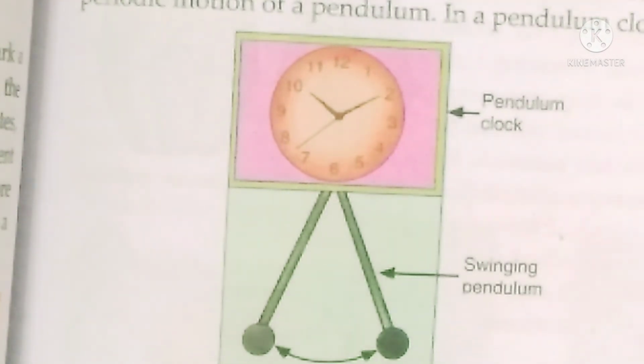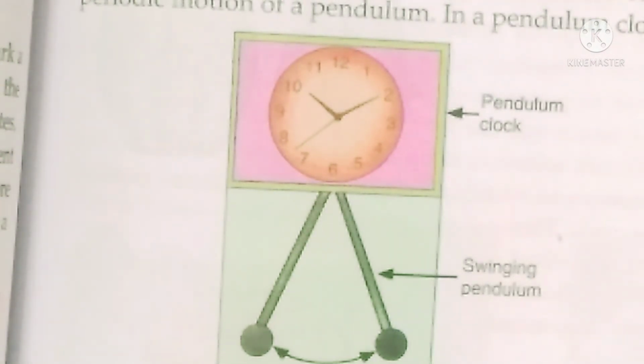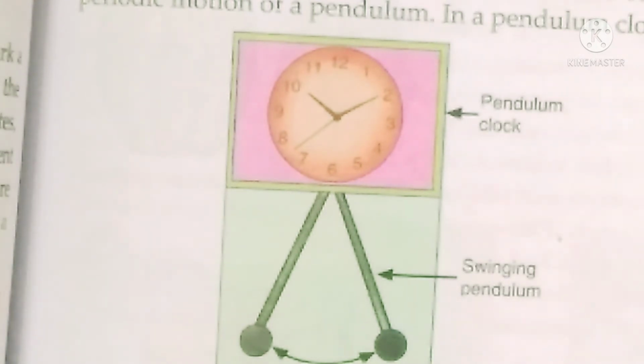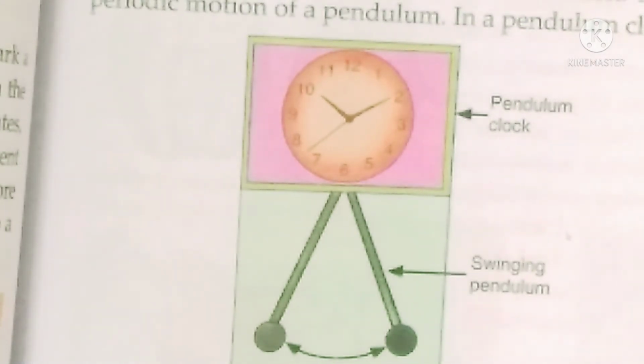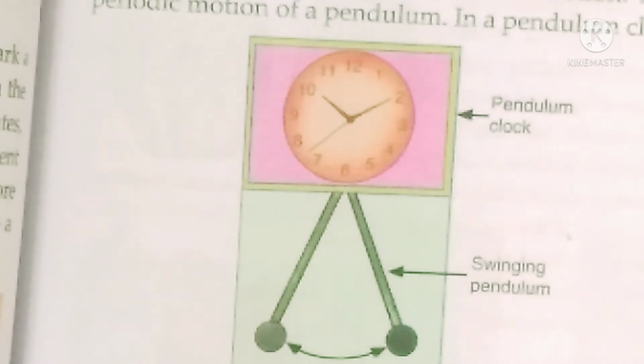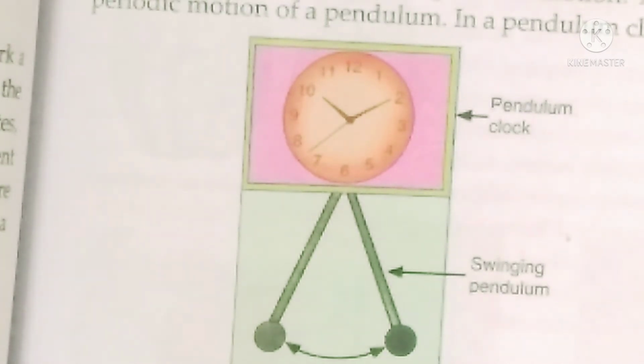Those who learn music will know it better. If you observe the playing of tabla, dholak and all, when you have to play a particular note, they will count. That counting gives a particular gap between the beats, right? That is also an example of periodic motion.